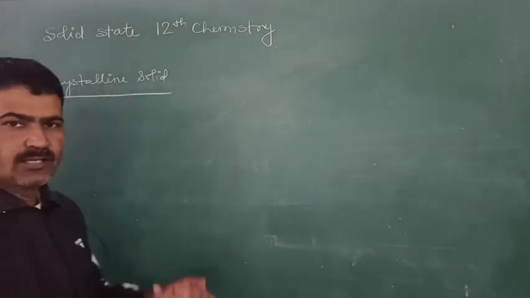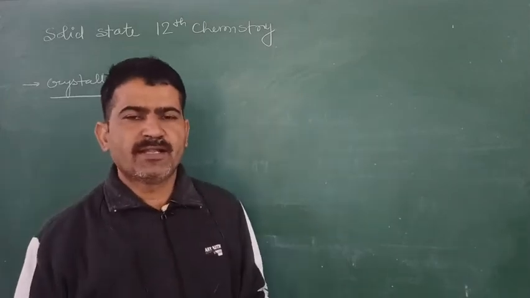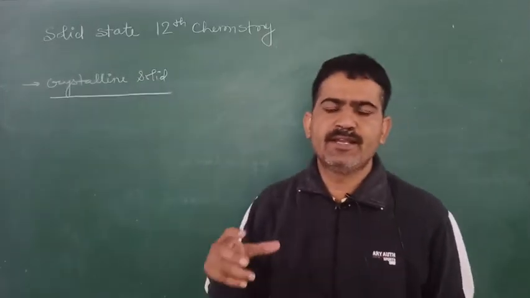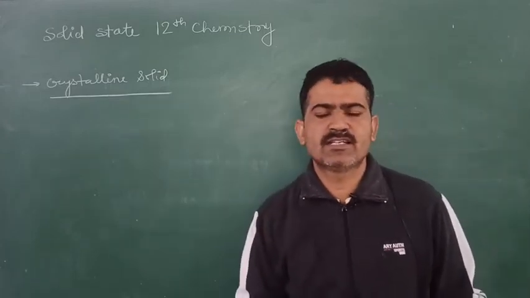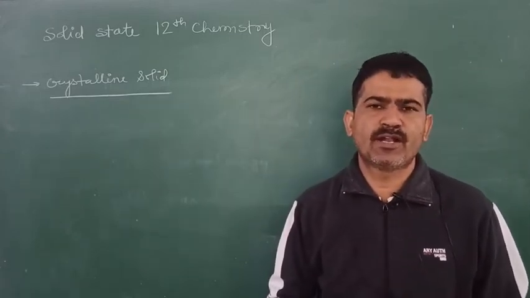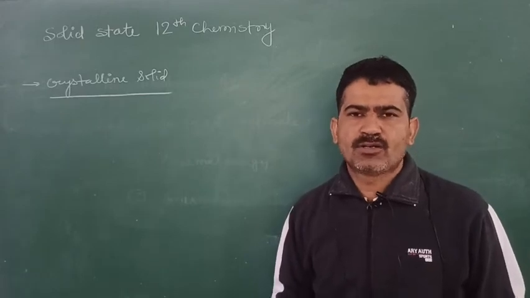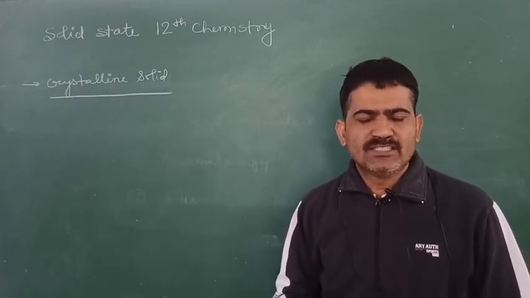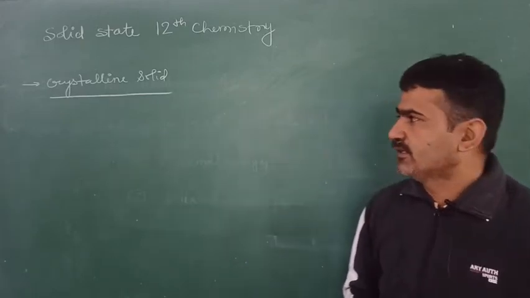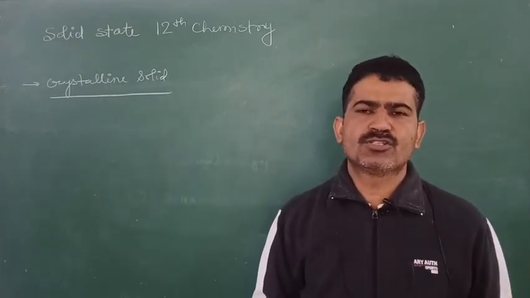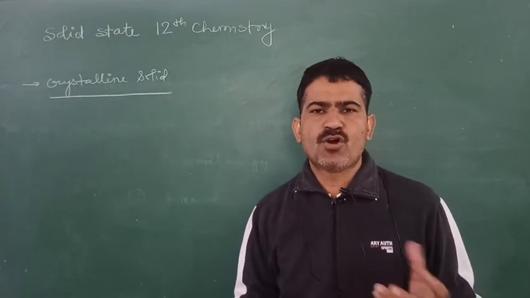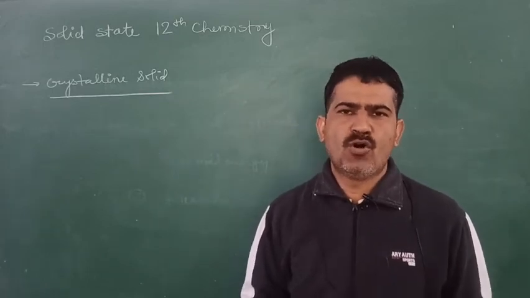Crystalline solids are those solids whose constituent particles are arranged in a definite geometry. Examples are sodium chloride, potassium chloride, hydrogen, chlorine, oxygen, nitrogen. They are crystalline solids because their constituent particles are short as well as long range ordered.